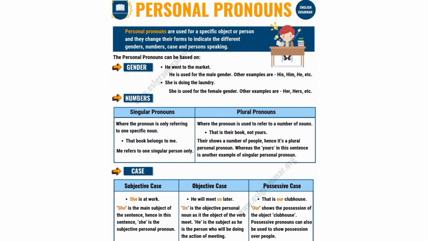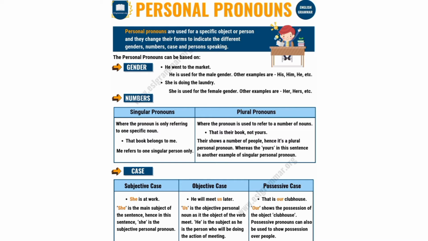Okay, personal pronouns are used for a specific object or person and they change their forms to indicate the different gender, number, case and person. The personal pronouns can be based on gender, numbers, case.